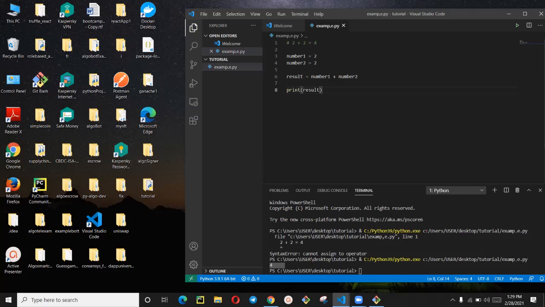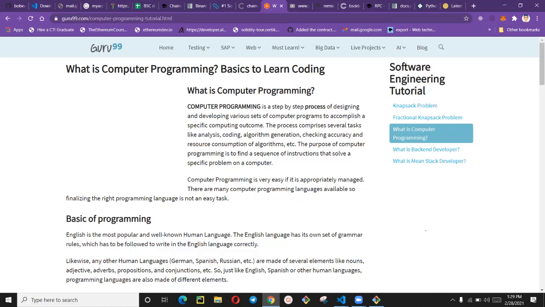So basically, that is what I am trying to show you, what programming is. Computer programming is very easy and can be appropriately managed. There are many computer programming languages available, so finding the right programming language is not an easy task. If you want to solve a problem and don't know which programming language to use, because there are so many, the decision is based on the kind of problem you are trying to solve.